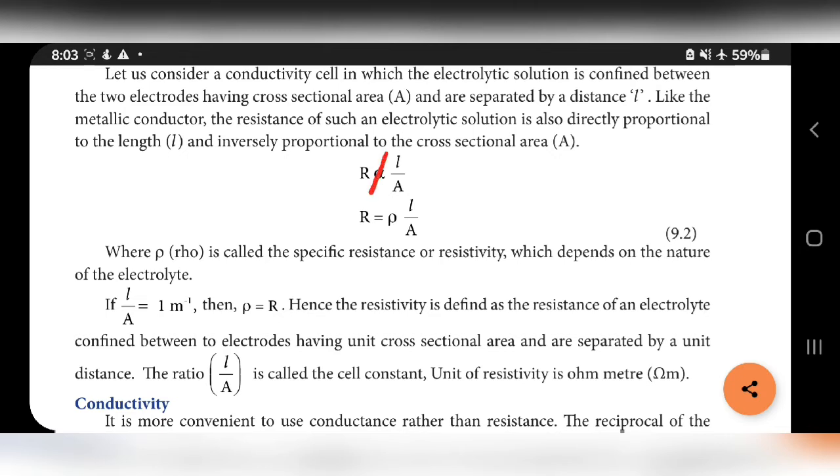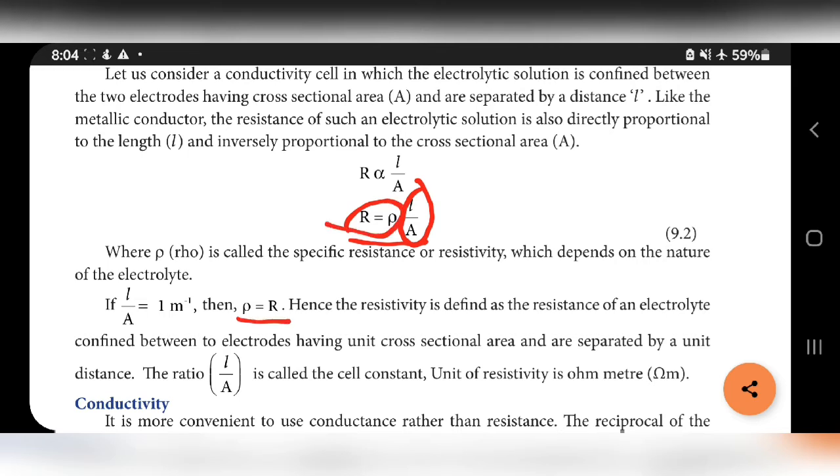If we remove the proportionality sign and put an equal sign, we have to add a constant. Generally we add K as a constant, but here we add rho. Rho is called the specific resistance or resistivity. If L by A value is equal to 1, then rho is equal to R. So in this equation, if L by A is equal to 1, R is equal to rho.